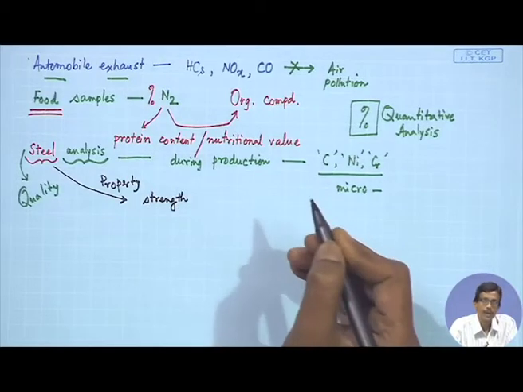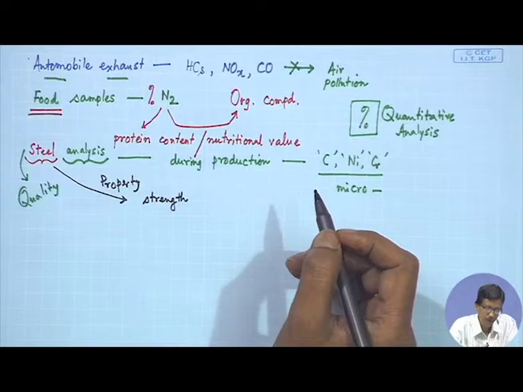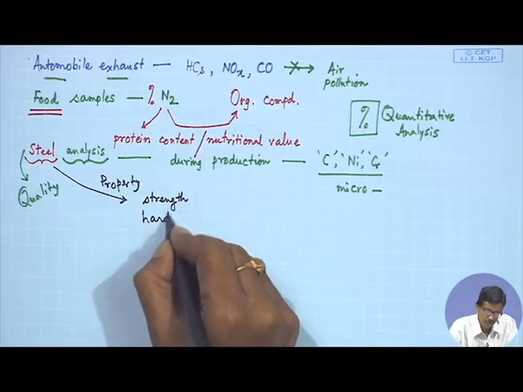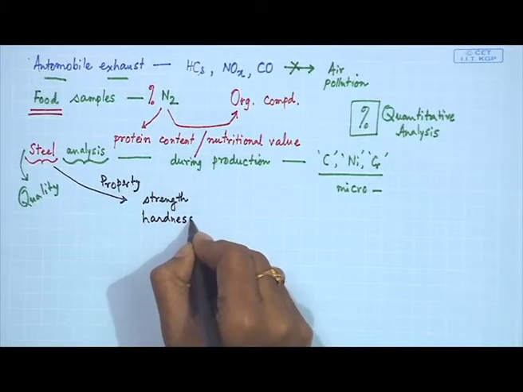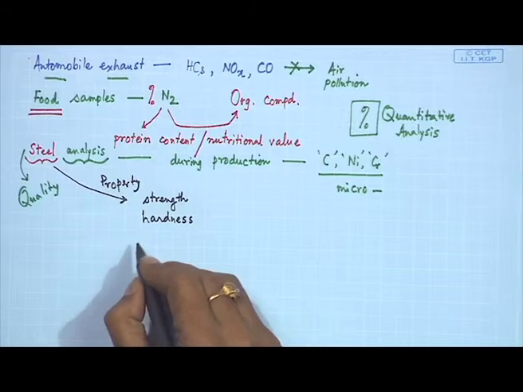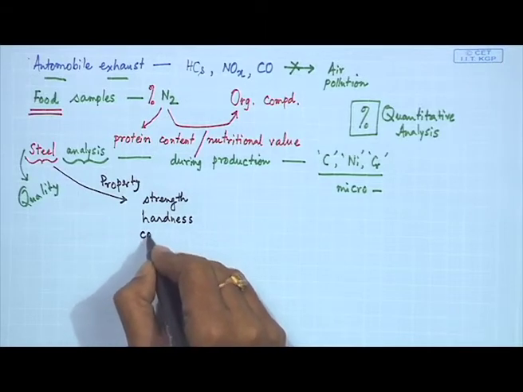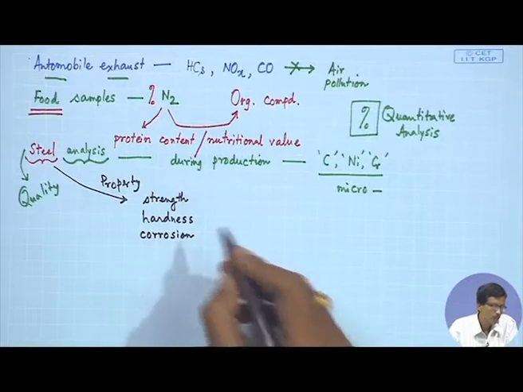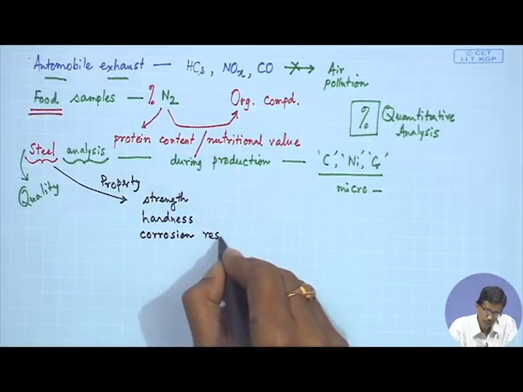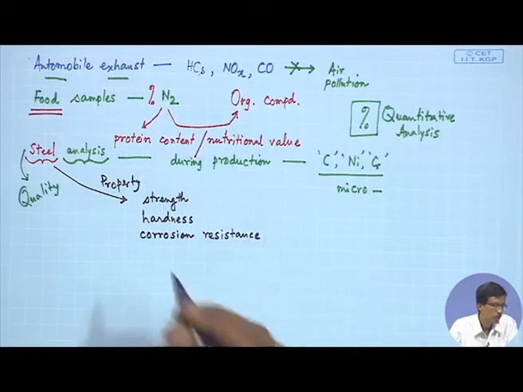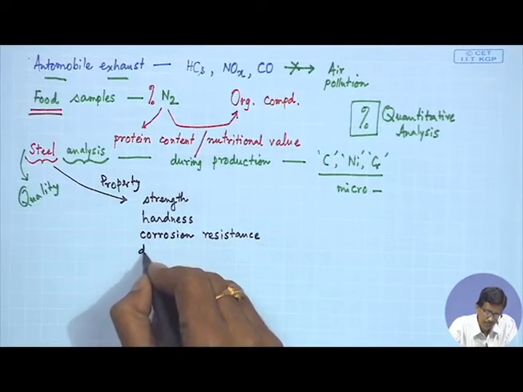So, we can think about the strength of the steel, then its hardness, because some of these species contribute to hardness. We can also monitor whether these species give corrosion resistance, and also the ductility.